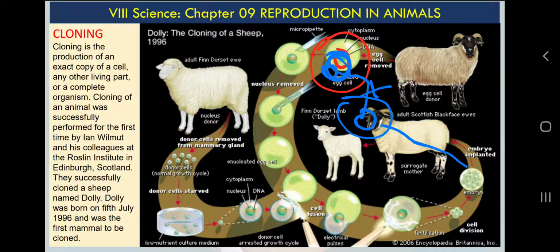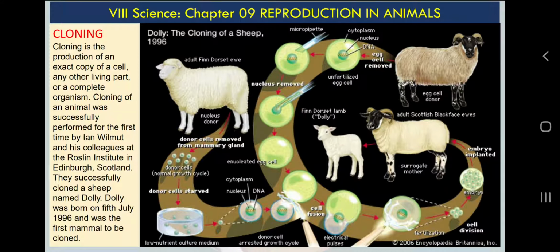So what scientists do in animals, not in humans, they simply remove the nucleus from the egg. We have an egg with the nucleus. They remove the nucleus. Without this nucleus, this egg has no information, because we need information to make a child. Half from mother, half from father, half from the nucleus of the egg, half from the nucleus of the sperm. Very simple if you want to understand. Although it is not required at class 8 level.